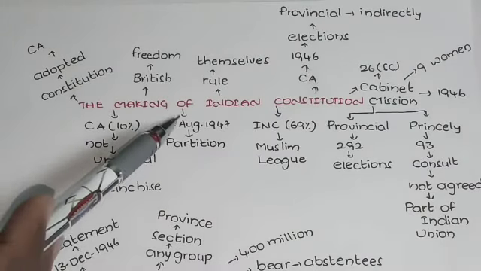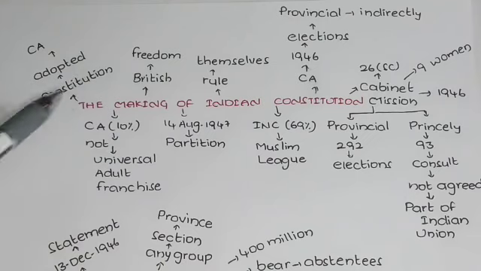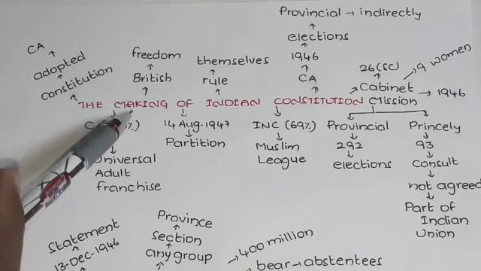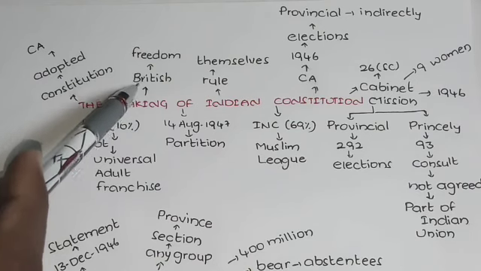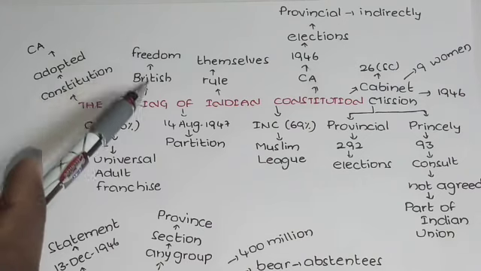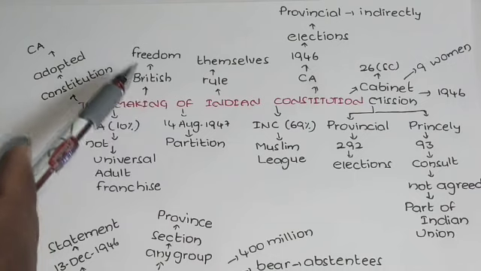The making of the Indian Constitution. The Constitution of India was prepared and adopted by the Constituent Assembly. The full form of CA is Constituent Assembly. We know that British people had ruled our country for nearly 200 years. Our Indian people fought for freedom, and finally we got independence in 1947.